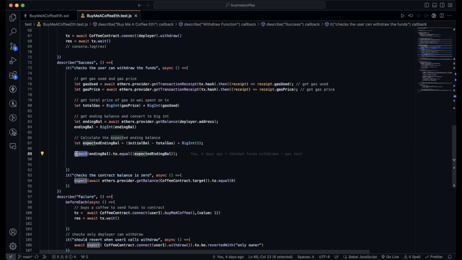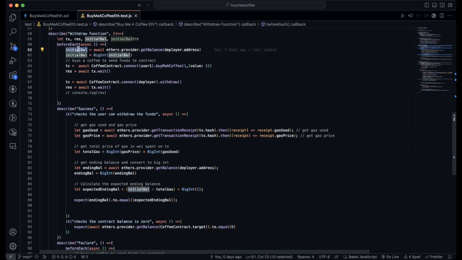And then finally, we want to expect that the ending balance, which is the balance of the deployer's wallet, is equal to the expected ending balance, which is the initial balance, which we declared right here, minus the total gas spent, which is the gas price times the gas used, plus one wei.